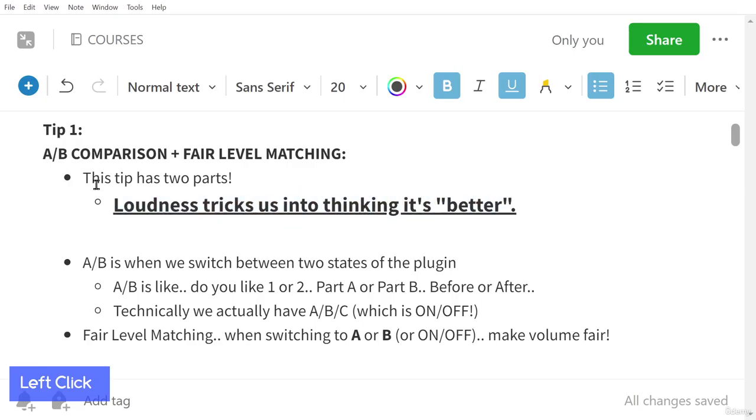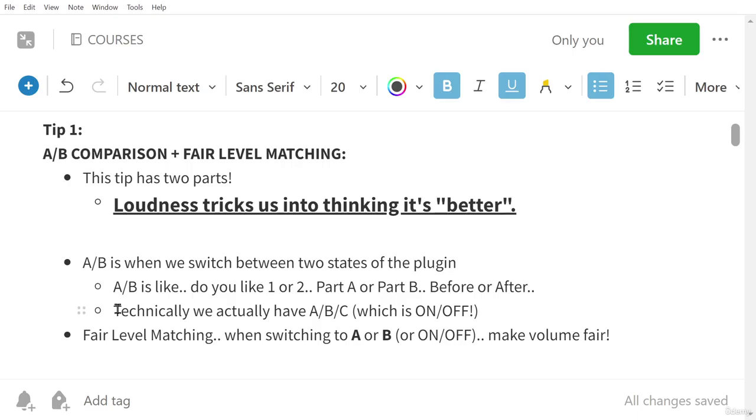Okay, so when we have A and B is when we switch in between 2 states of the plugin. And so, for example, A and B is like, do you like 1 or 2 better? Do you like part A or part B, or do you like before and after? Okay, that's what A and B is.